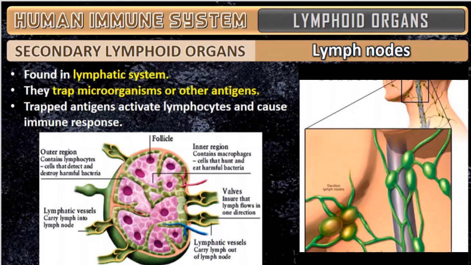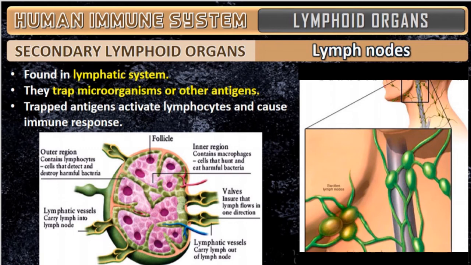So what is a lymphocyte, that is what I told you. T and B lymphocytes get activated. When they get activated, they immediately produce antibodies against the antigen. So the lymph nodes will catch, trap the microorganism or the other antigen, and when they catch it, what happens? Immediately the immune response will get activated.